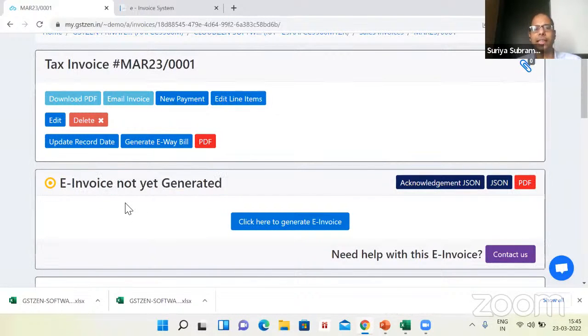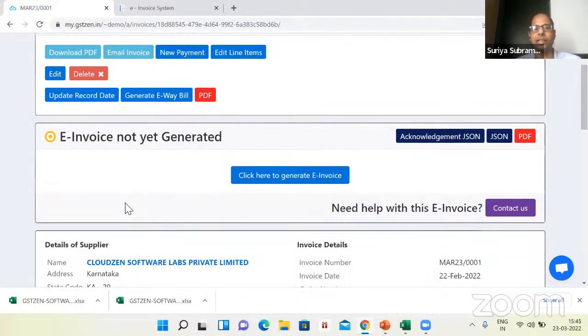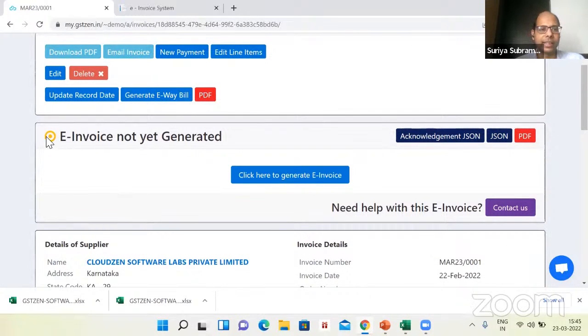Right. So now let me generate an e-invoice. How long does it take to generate an e-invoice? It will take hardly a second. Here you can see the e-invoice not generated. Here is the status you are seeing. Here is a yellow circle indicating e-invoice is not yet generated. I just press this one button and immediately the e-invoice will get generated.